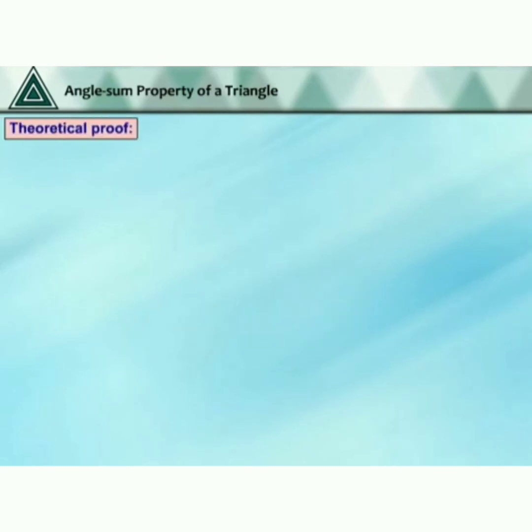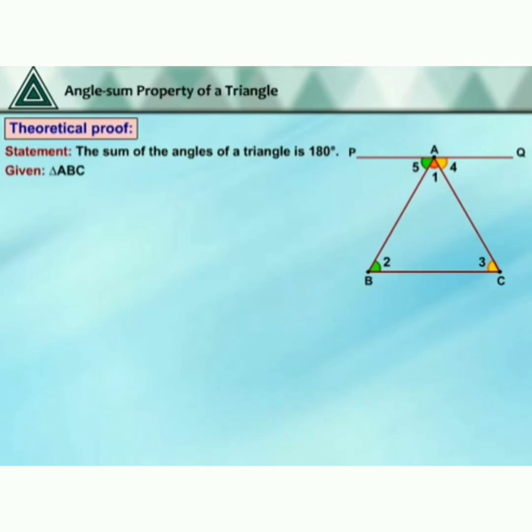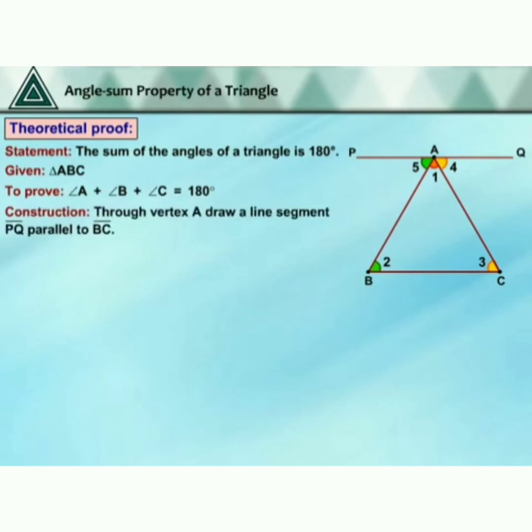Now the theoretical proof. The statement is: the sum of the angles of a triangle is 180 degrees. Given triangle ABC, we have to prove angle A plus angle B plus angle C is equal to 180 degrees. Construction: through vertex A, draw a line segment PQ parallel to BC.